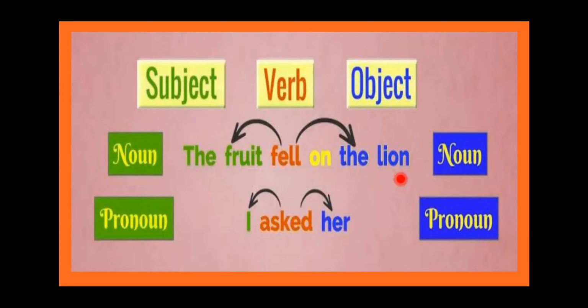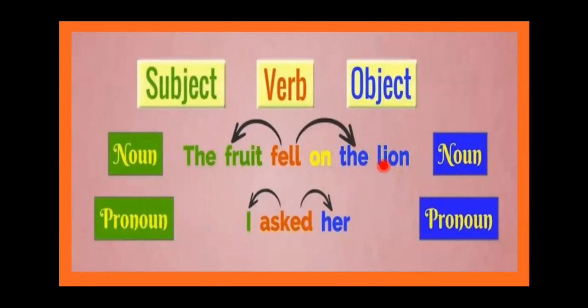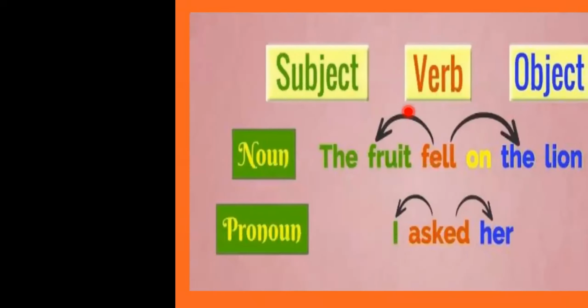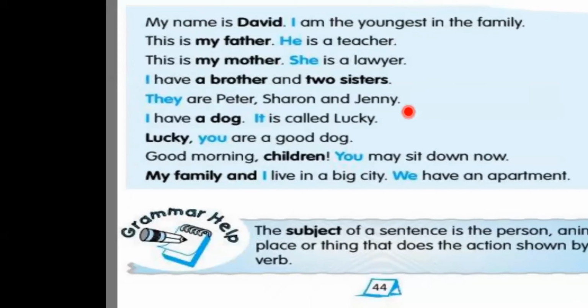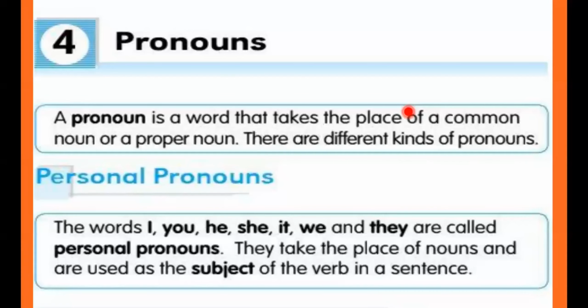Please respond to me. Are you listening? Yes, ma'am. Have you understood what a subject and an object are? What we are talking about is the subject, and the thing the action is done on, the lion, since it fell on the lion, becomes your object. So we have subject pronouns and object pronouns. In personal pronouns there are two types, subject pronouns and object pronouns.